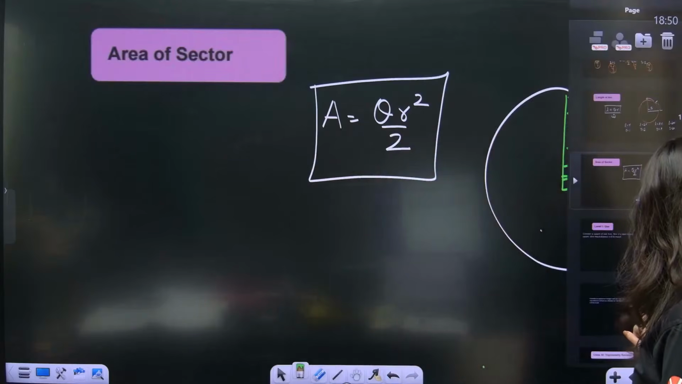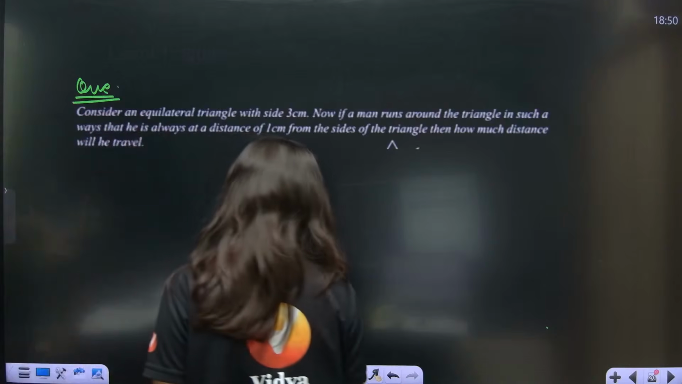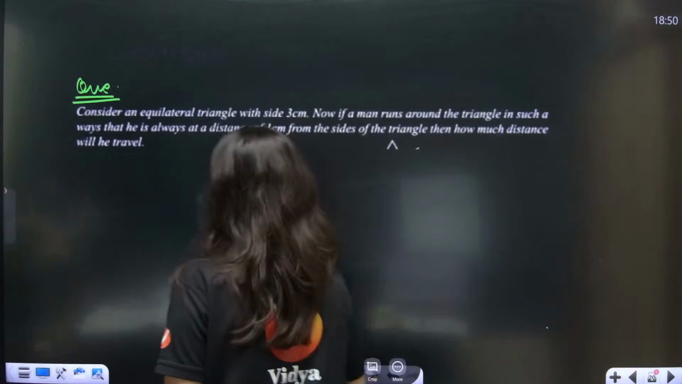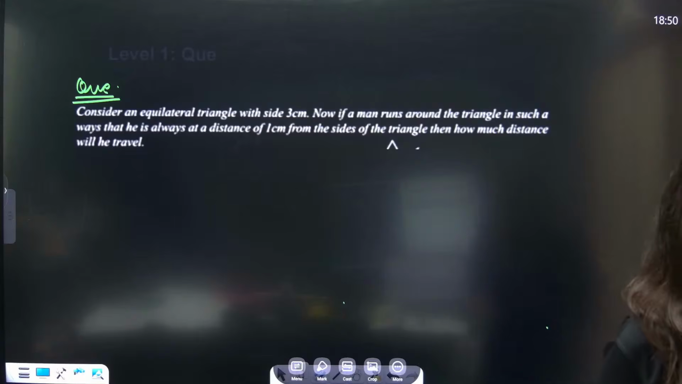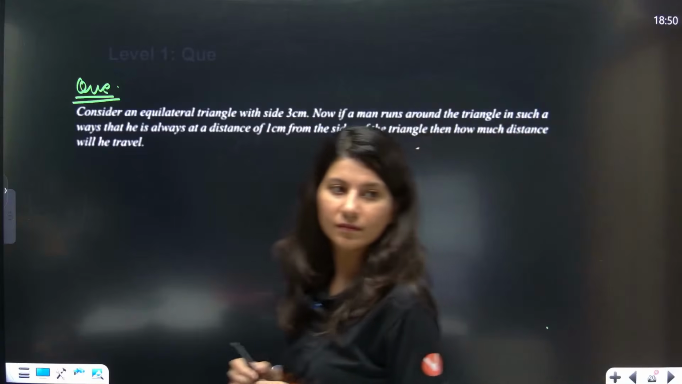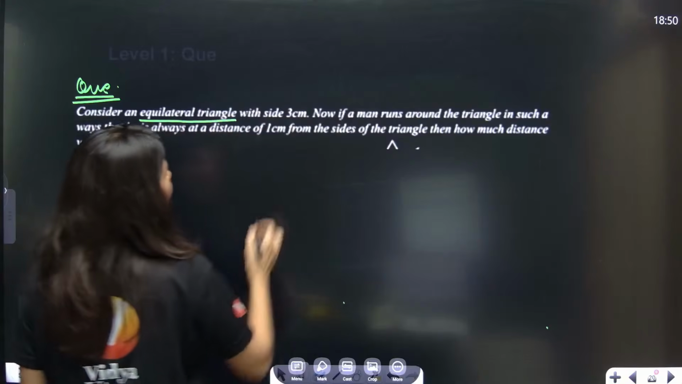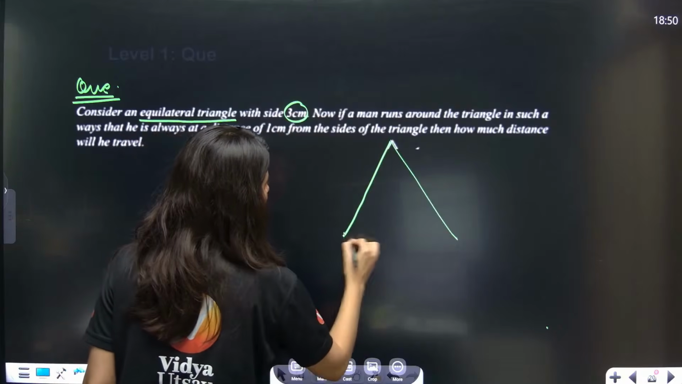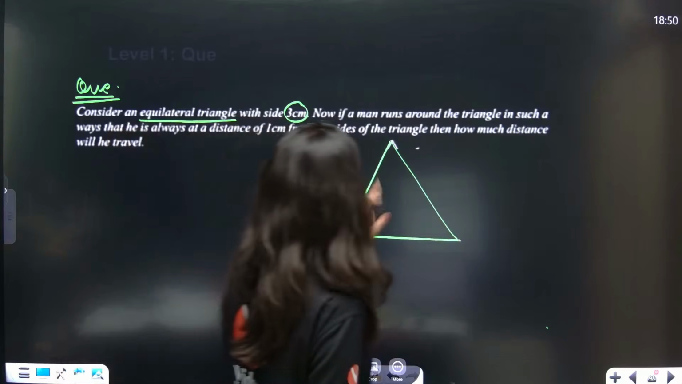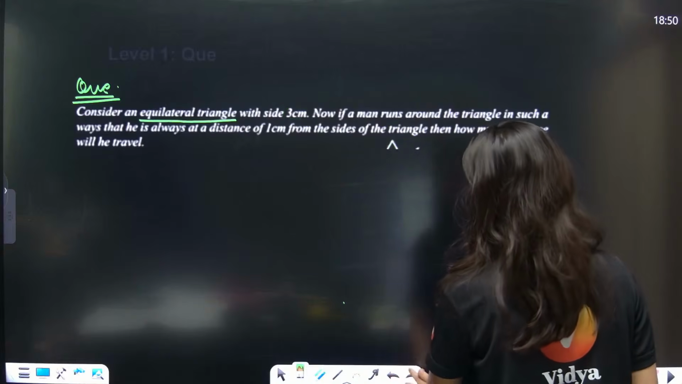Okay, so now I am giving you two questions back to back. Okay, so this is the question. I hope it is visible to everyone. Consider an equilateral triangle. Let me increase the brightness. Okay, everybody. Consider an equilateral triangle with side 3 centimeters. So let me draw an equilateral triangle, right? Side is 3 centimeters. Now if a man runs around a triangle, for that I think I need more space. So let me draw the triangle over here.